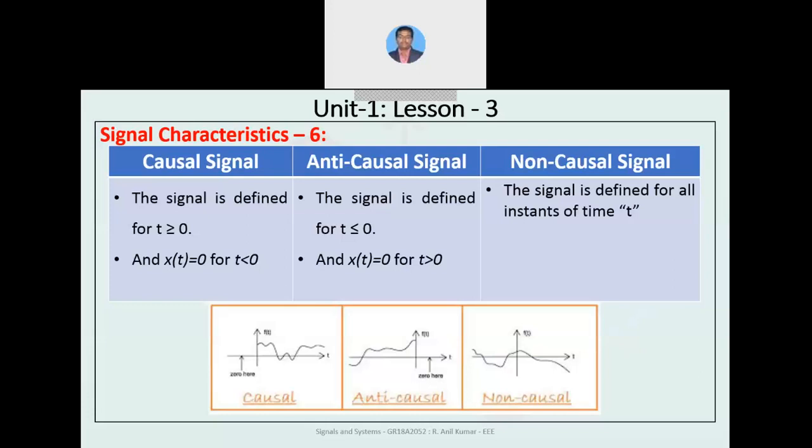Coming to anti-causal, the signal is defined for t less than or equal to 0, meaning for negative time the signal is defined, and for positive time the signal output is 0, meaning x of t or f of t is 0. For non-causal, for t less than 0 or greater than 0, the signal is defined. As you can see from the graph, a non-causal signal exists for any instant of time.